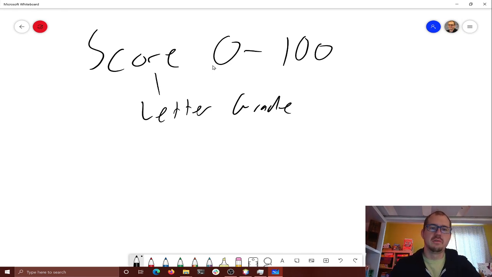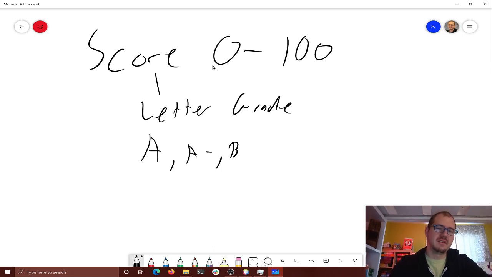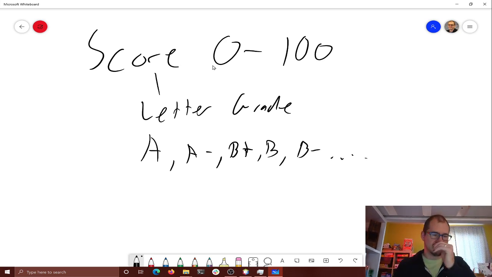Letter grades are A minus, B plus, B minus, and on and on. So we want to figure out how to compare a score and get the correct letter out.